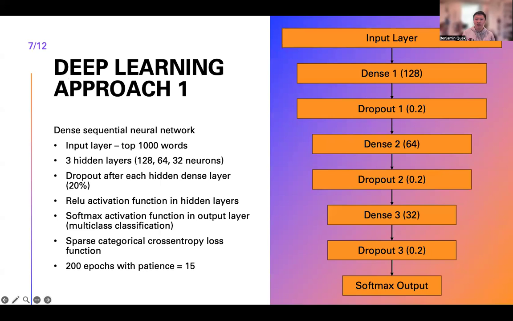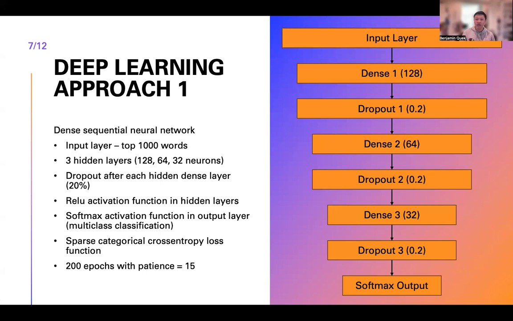The first deep learning architecture I chose was a dense sequential neural network. The input layer was the frequency of the top 1,000 words in each review, and 3 hidden layers were used in the final structure, decreasing from 128 to 64 to 32 neurons. And dropout of 20% was applied after each hidden layer to prevent overfitting.